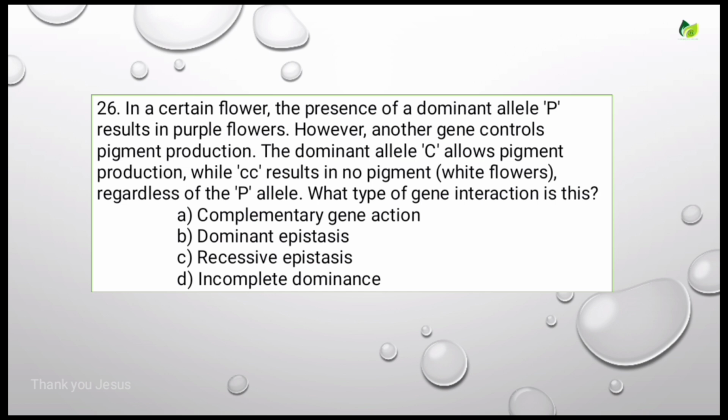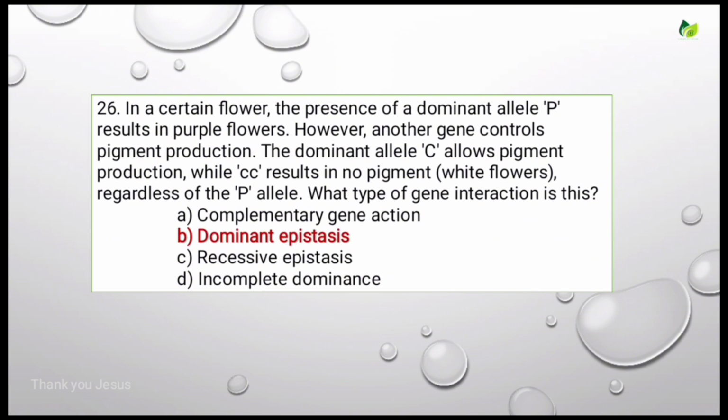In a certain flower, the presence of a dominant allele P results in purple flowers. However, another gene controls the pigment production. The dominant allele capital C allows pigment production, while small c results in no pigment, in white flowers, regardless of the P. What type of gene interaction is this? Options are complementary gene action, dominant epistasis, recessive epistasis, incomplete dominance.